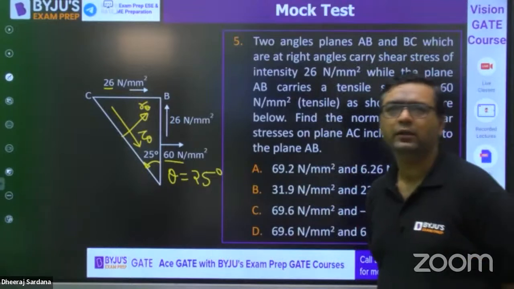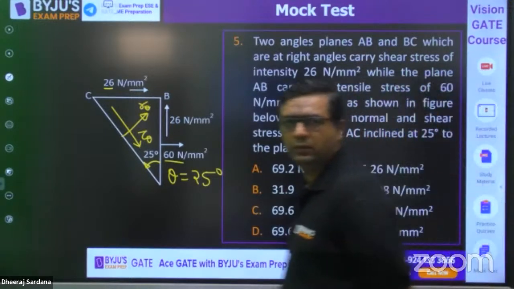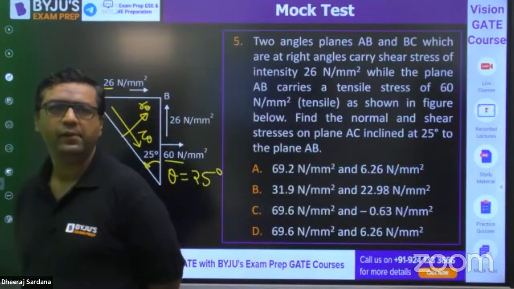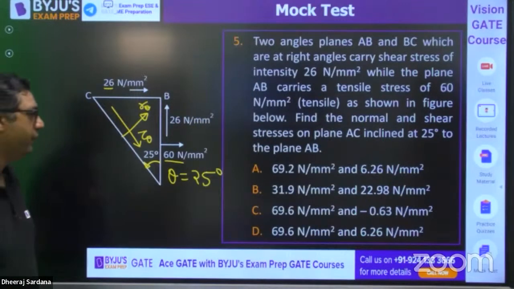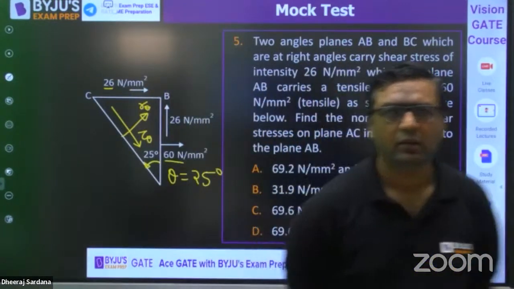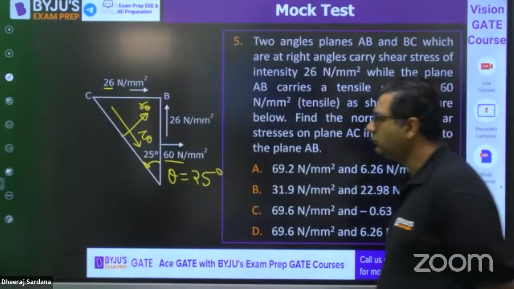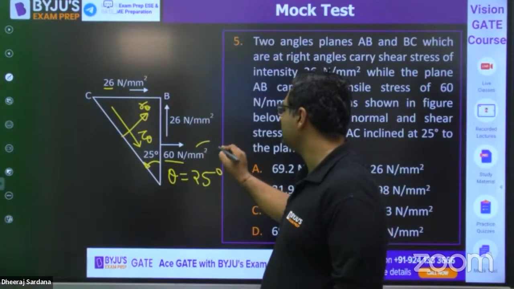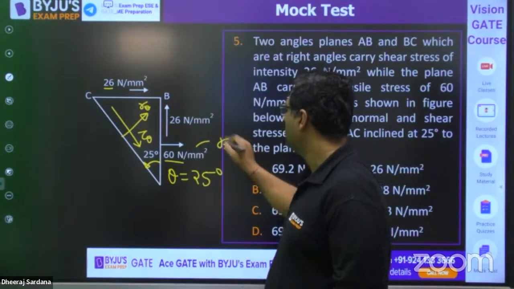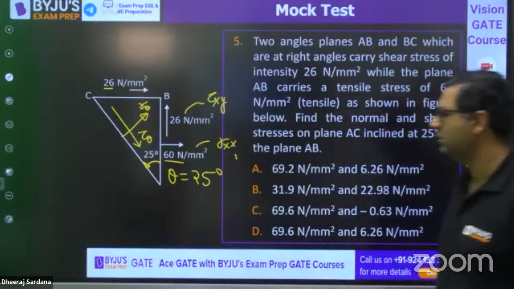Danish, good morning. So solve this question. The formula I have just written. So this is sigma xx. This is tau xy. Sigma yy is 0 for this case.